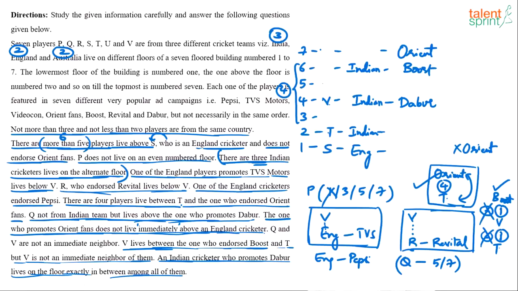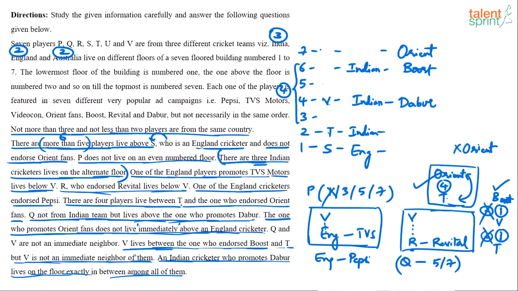You're able to follow? Boost cannot come on 7th floor. Boost is on 6th floor, let's say. Then V cannot be on 5th floor. V has to be on 4th floor. And T comes here. That is the only way out. If you take Boost on 5th floor, then V has to be on 3rd floor. And if V is on 3rd floor, V and T become neighbors, which is not allowed. Right?